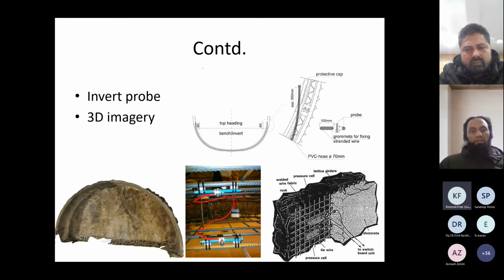And apart from that, there are some non-contact technologies like 3D imagery or digital mapping of the face, which can be used to map the deformations and the movement at the face.